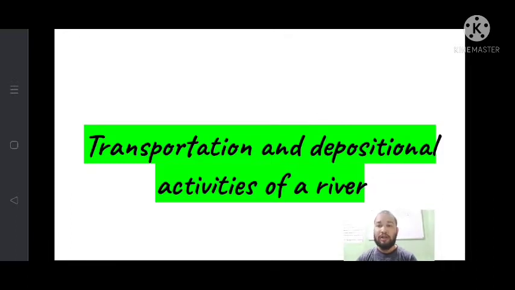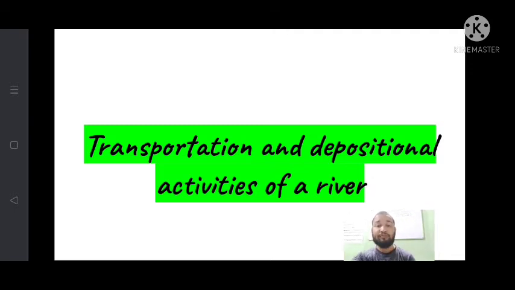Good morning, students. Today we will discuss our topic, transportation and depositional activities of a river. It is one of the important topics in chapter number 1, the activities of a river. After erosion, transportation and deposition are the two basic activities done by the river. We will discuss the transportation and deposition activities of a river.